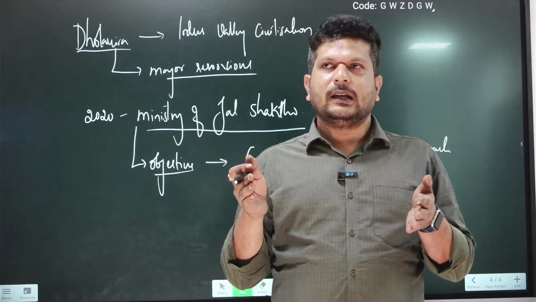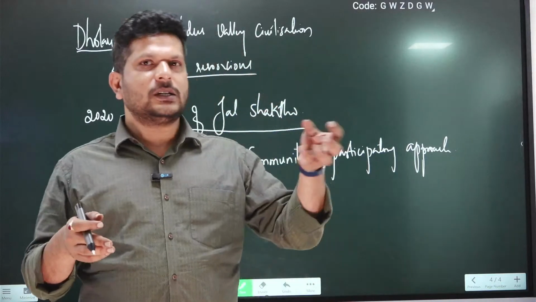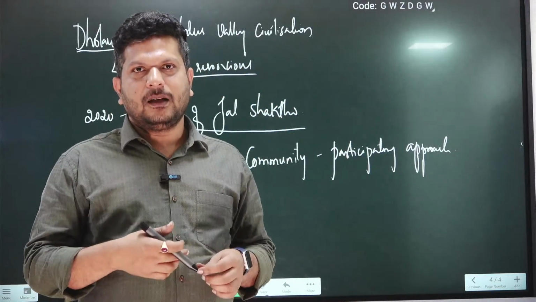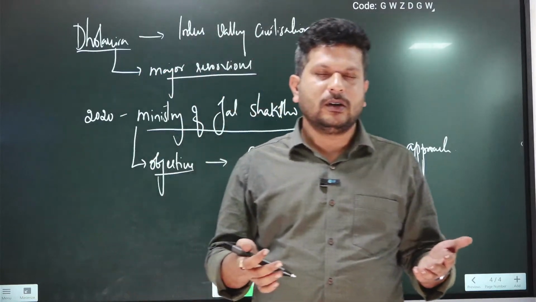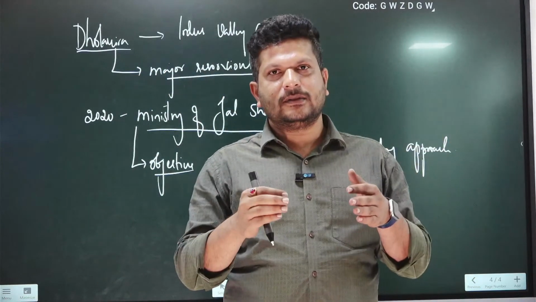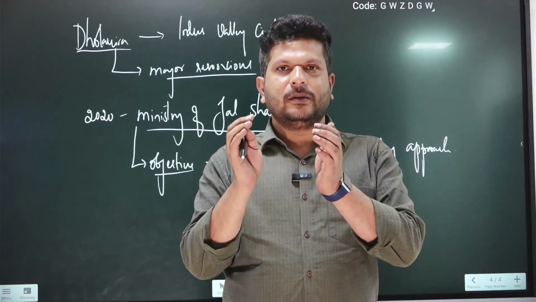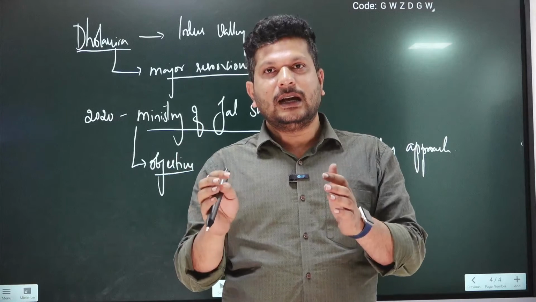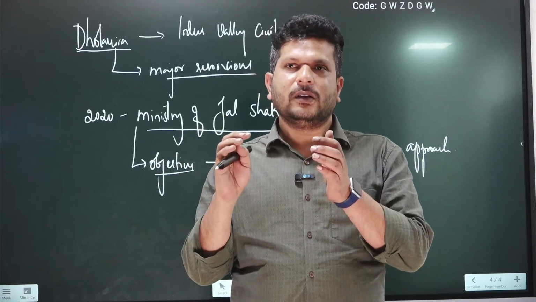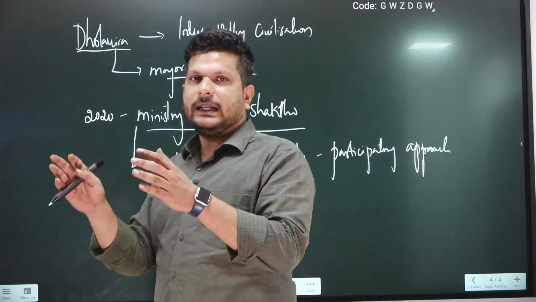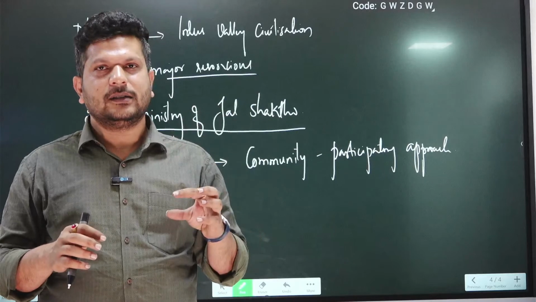And when you have to protect something which is at the disposal of everyone, like air pollution we talk about, water pollution we talk about, this is a community asset. This community asset has to be preserved by the community itself. Government can become only a caretaker, or your representative, in order to protect it.